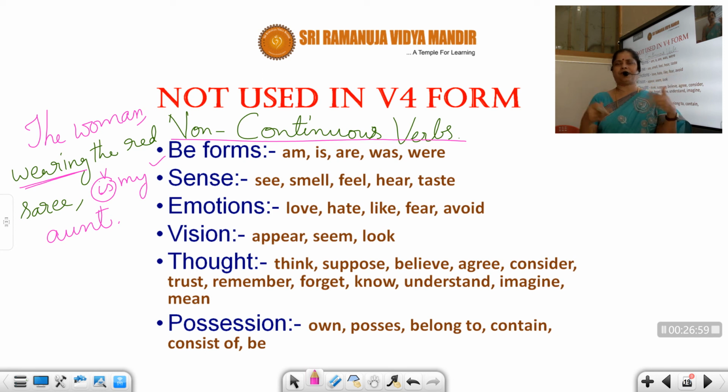Please don't get confused. Listen repeatedly. Do more exercises. You will understand. Please don't get hectic. Don't think, my God, and don't close your brains. Grammar is very easy. Don't get confused. Only one simple thing. What is a verb? Verb is an action word. Is that word doing an action in the sentence or not? When it is doing the action, then it is called a verb. If it is not doing an action, it is called a non-finite verb.